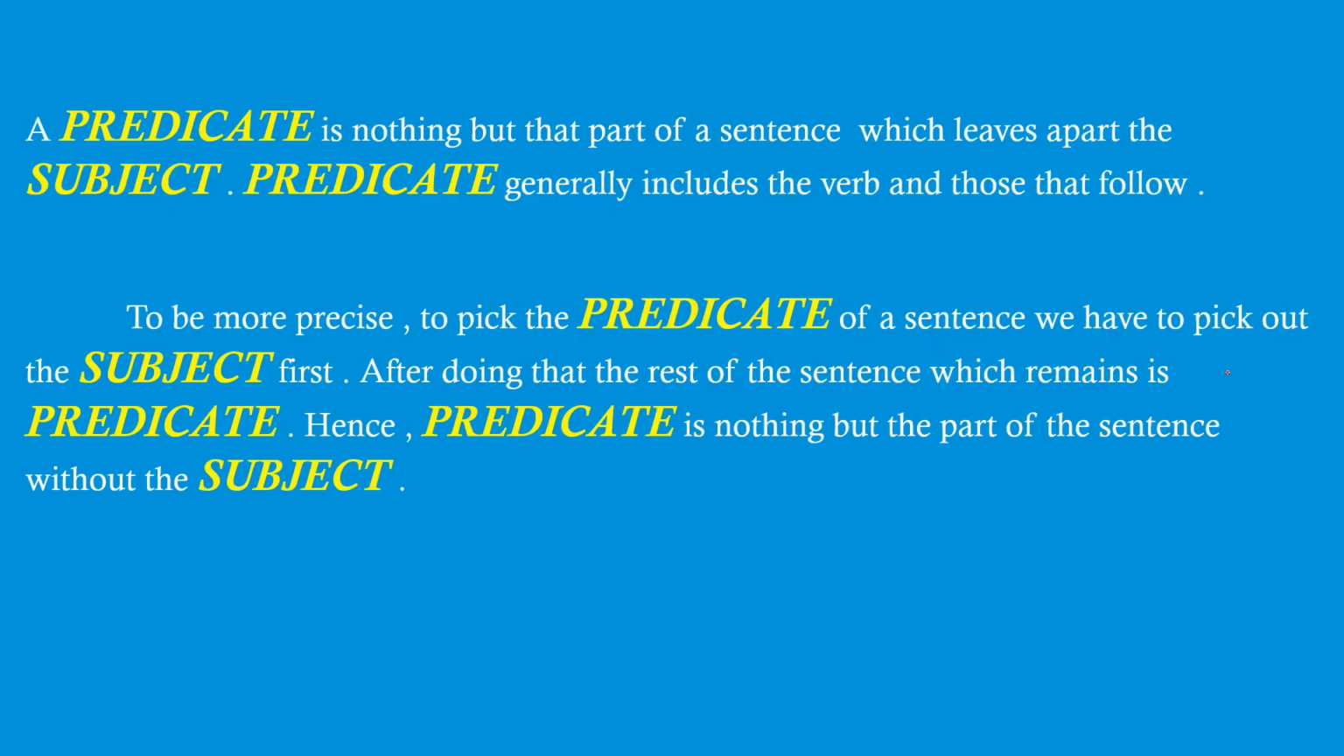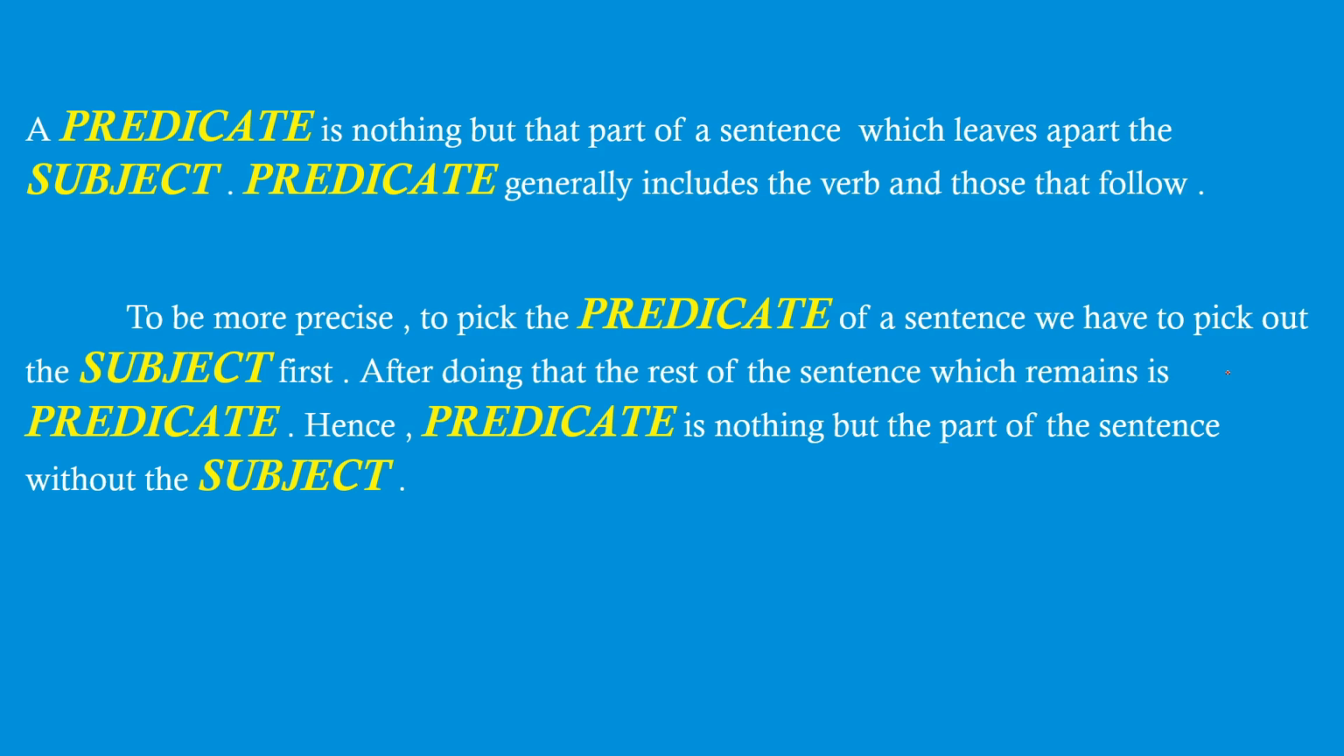Now, what is predicate? A predicate is nothing but that part of a sentence which leaves apart the subject. Predicate generally includes the verb and those that follow it. To be more precise, to pick the predicate of a sentence, we have to pick out the subject first. After doing that, the rest of the sentence which remains is predicate. Hence, predicate is nothing but that part of a sentence without the subject.